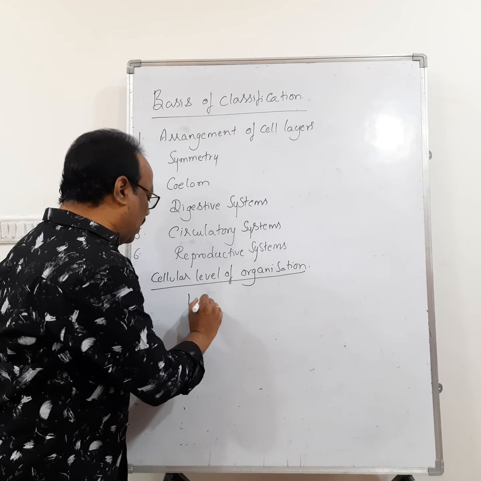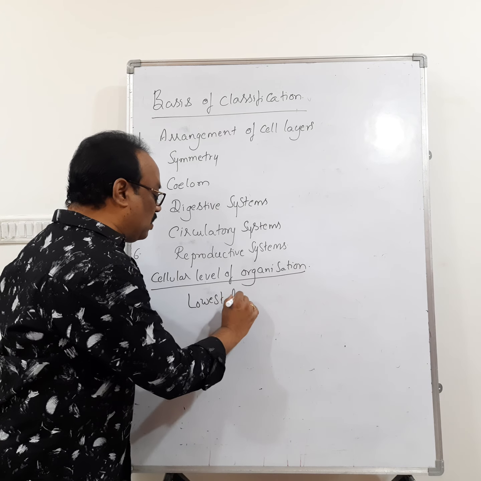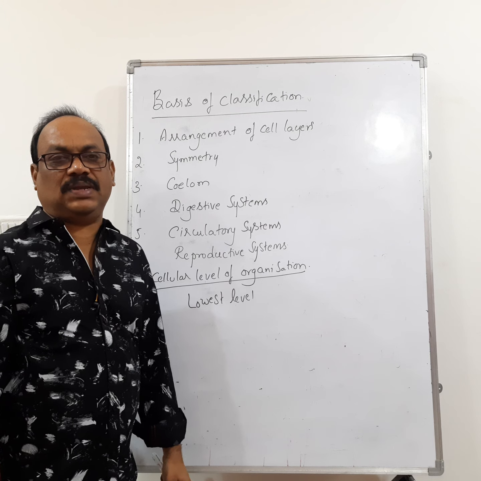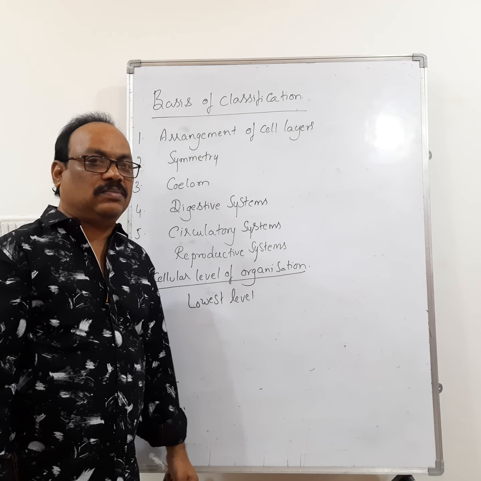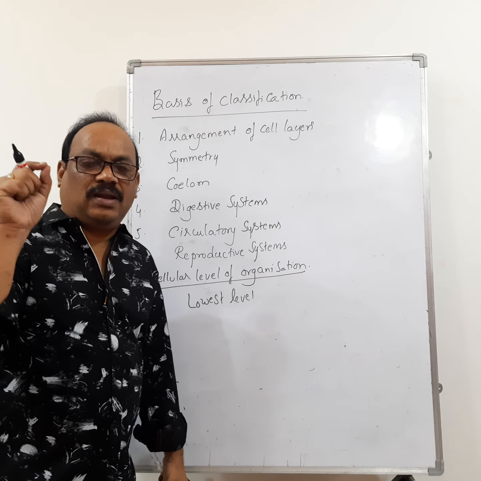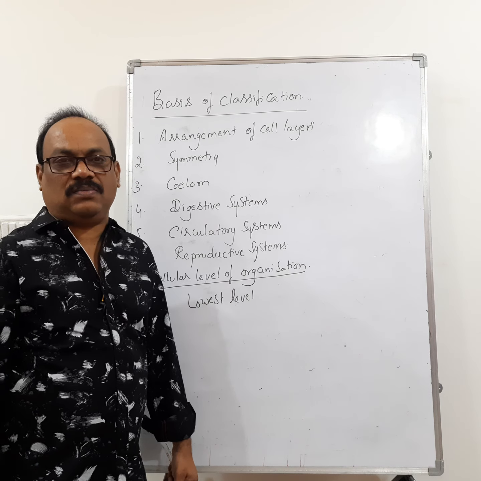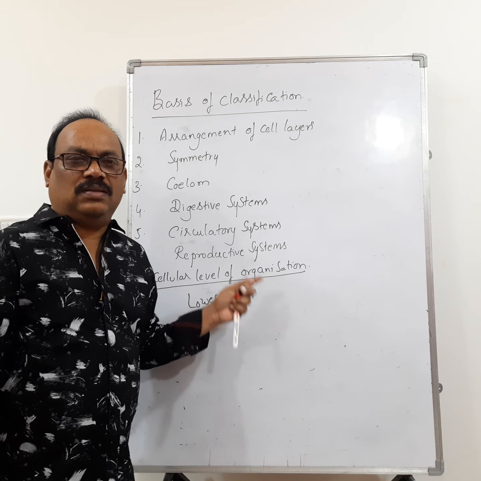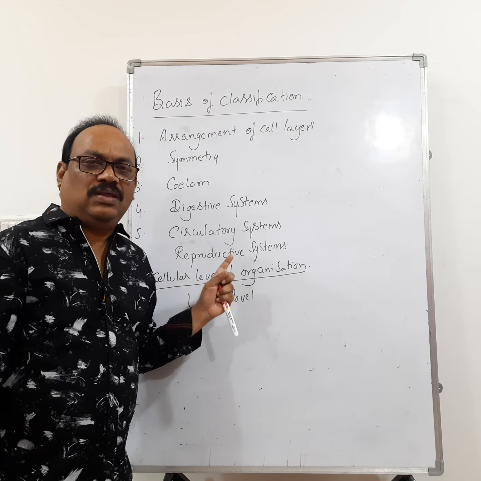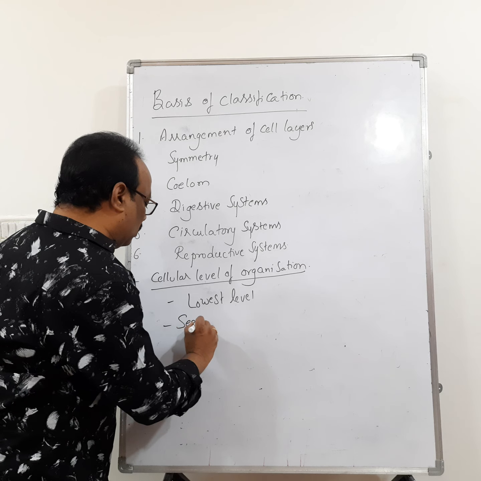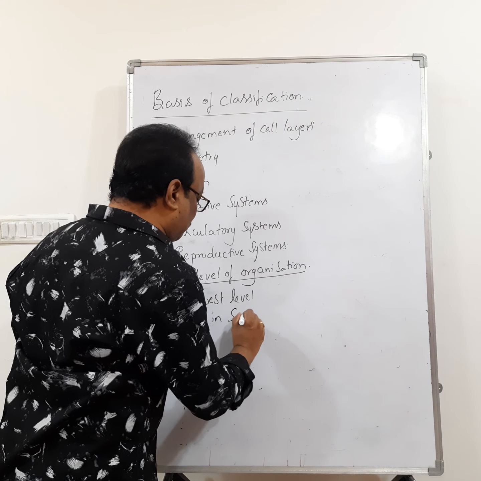Remember that in the animal kingdom, the lowest level of organization is the cellular level. I told you that in the animal kingdom, all the animals are multicellular. Here, the cellular level of organization is seen in sponges.